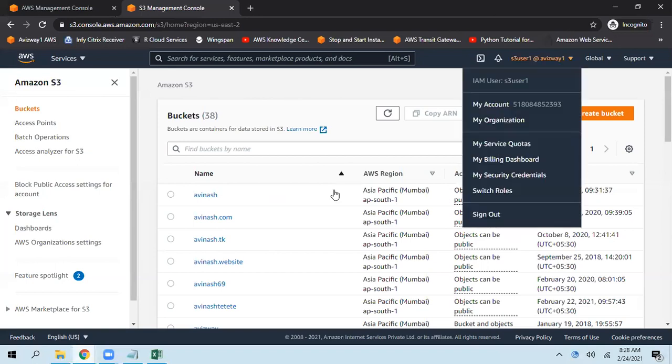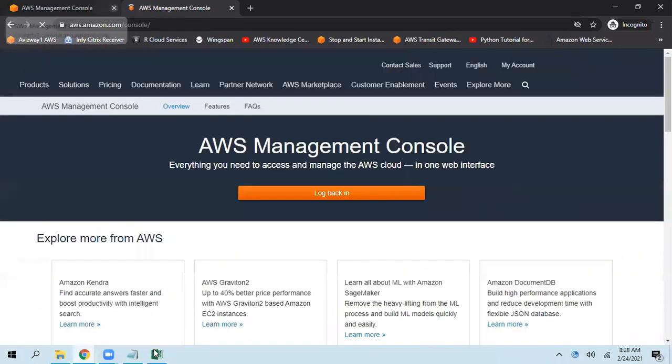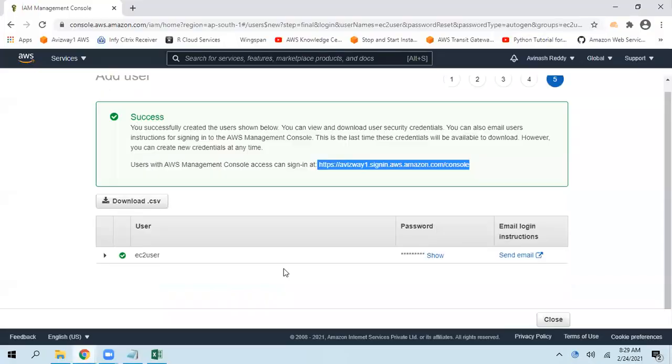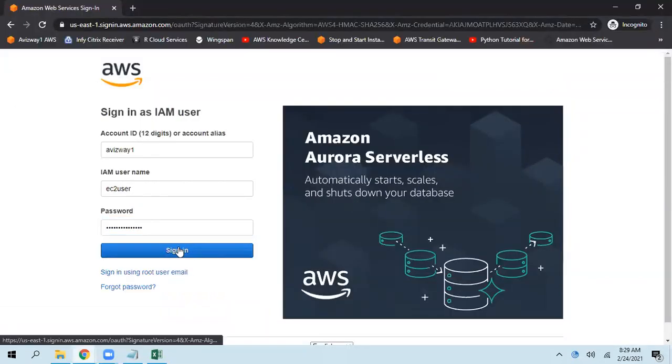So log back in. Now do we really need to remember this URL, or do we need to copy and paste it? I know what my alias is. My alias name is Avisway1. So most of the time it's going to be your organization name here. So I have given Avisway1, and the username is EC2 user, and the password. So let's grab the password from here. Given that password, sign in.